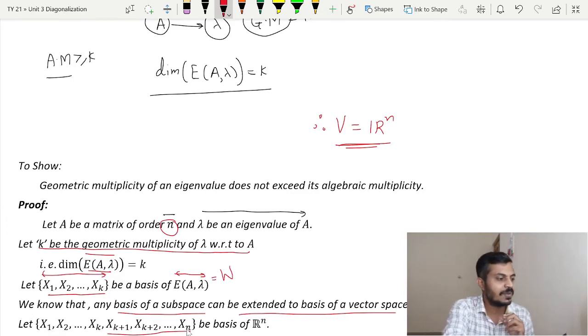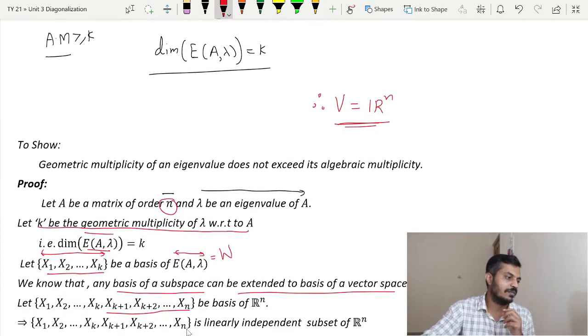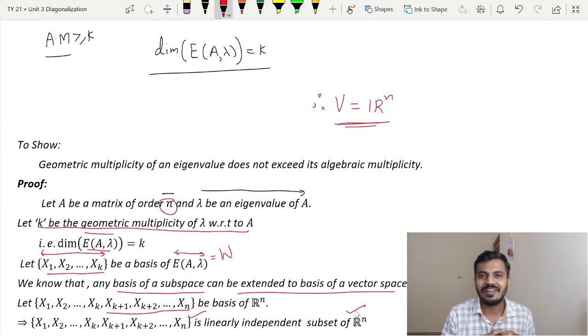Now since it is a basis of R raised to n, this set is going to be linearly independent, and therefore this set is a linearly independent subset of R raised to n. And whenever we have a linearly independent subset, we always have a non-singular matrix. But note, whatever linearly independent subset we are having, if it has n vectors, it should be a subset of R raised to n. If we have 3 vectors, it should be a subset of R raised to 3.